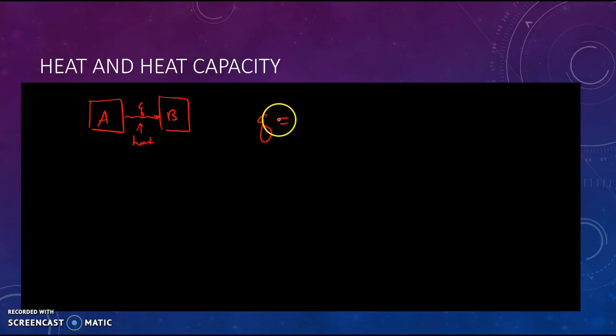So we know, I'm going to erase this equal sign here, that this heat is proportional to the change in temperature. Okay, however, we want an equality here. And we know that the more stuff we have, the less the temperature is going to change. We also know that some substances can absorb heat and change temperature by a lot, where other substances absorb heat and change temperatures by a little. And we come up with this equation. So I'm just going to show you the equation. Q is equal to mc delta T.